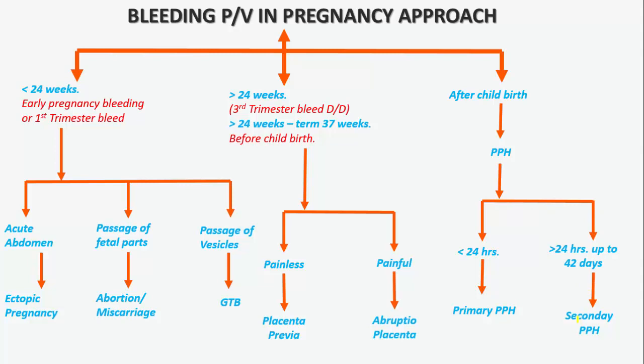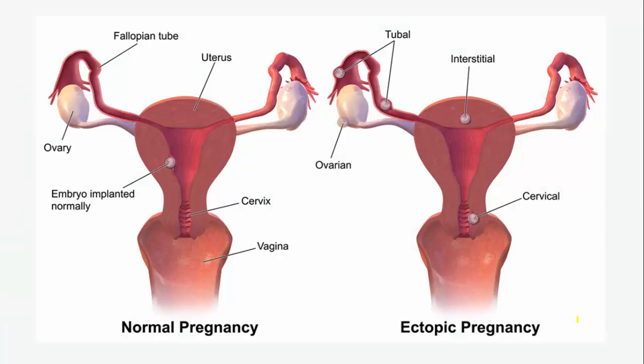So let's see. In normal pregnancy, fertilization occurs in the tube, here in the ampulla, and after that the embryo should move to the endometrium. In the endometrium, the embryo is implanted normally, here in the uterus or endometrium. This is the normal site.